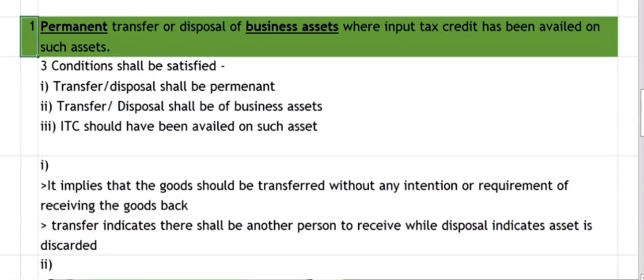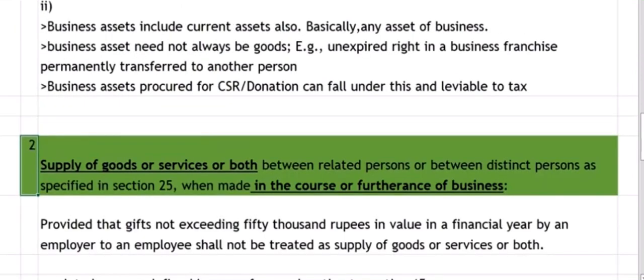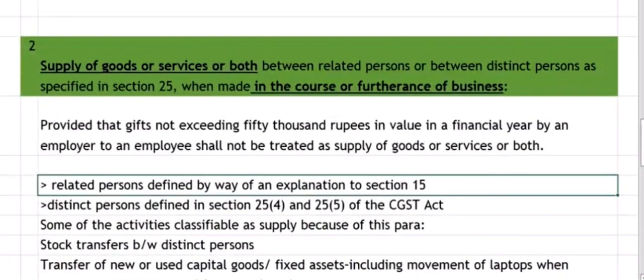Next, para 2. Para 2 says supply of any goods or services or both between related persons or between distinct persons when made in the course or furtherance of business. Who is a related person? Related person is defined under Section 15. It is given as an explanation to Section 15.